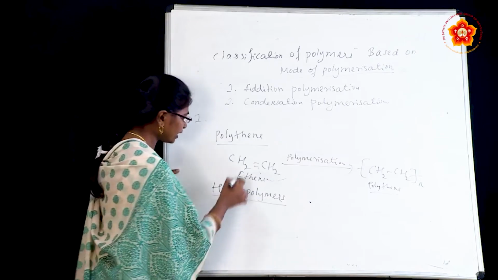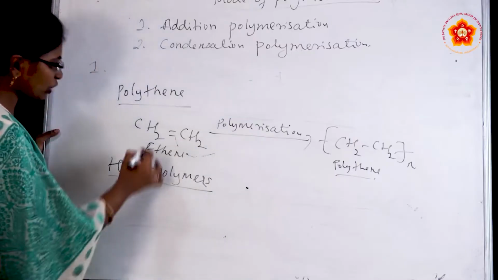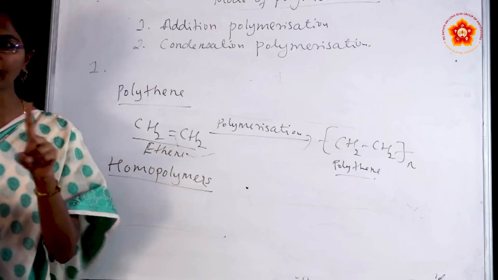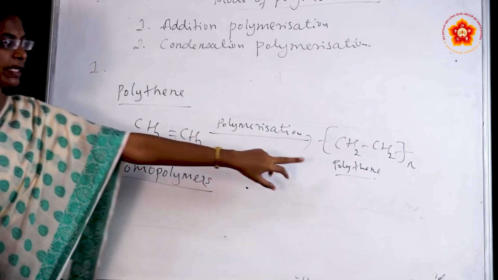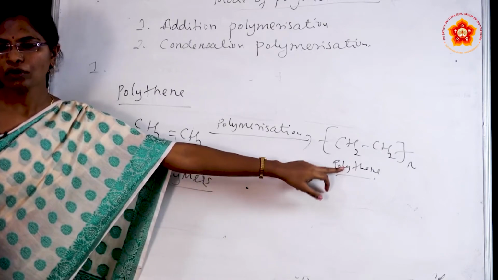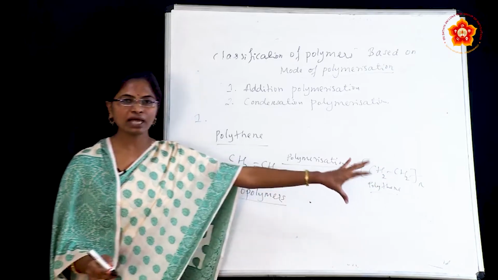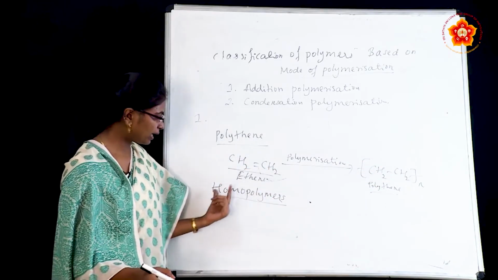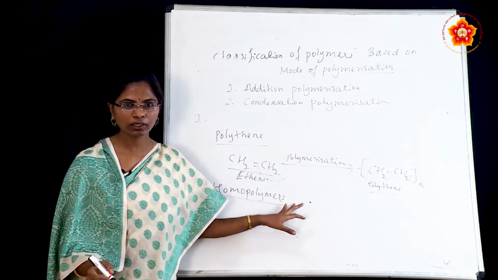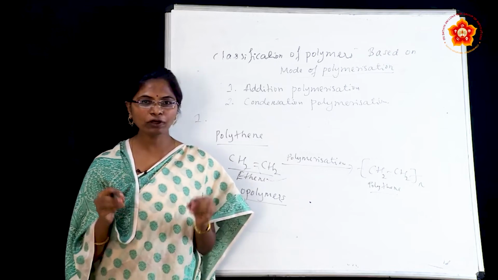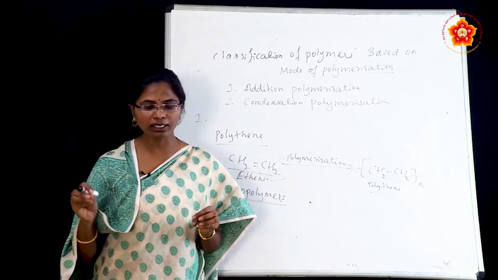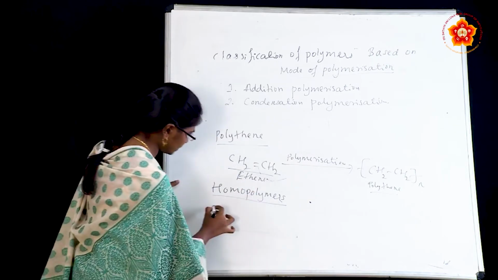For example, you can take the polythene example, because here we are using only one kind of monomer to prepare the polythene compound. That kind of polymer comes under homopolymers. Next, if we use different kinds of monomers to form the polymer, that is called a copolymer.